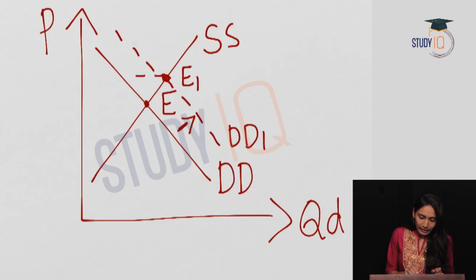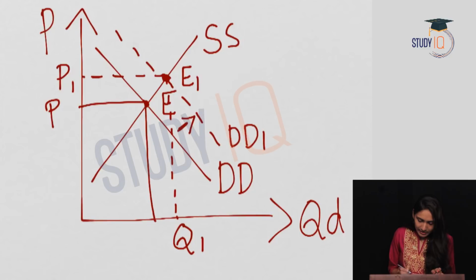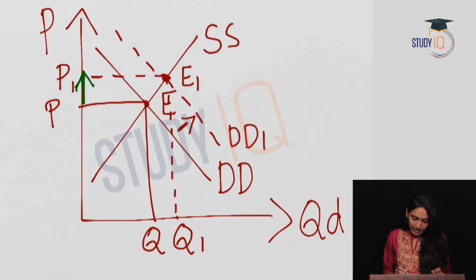So at the new equilibrium point, we have new price P1 and new quantity Q1. The old price was P and quantity demanded was Q. So here we will see that there is an increase in price due to an increase in the demand.